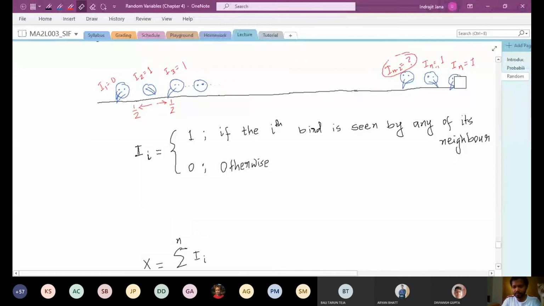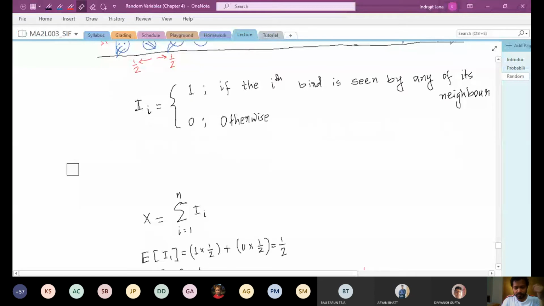In is equal to 1 because the nth bird is seen by its neighbor, which is n minus 1. n minus 1 is also 1 because this bird is seen by its neighbor, which is on the right-hand side. For n minus 2, I don't know, because what I can see from the picture is that this n minus 2 bird is not seen by the n minus 1th bird, one of its neighbors. But I don't know about the n minus 3rd bird. If the n minus 3rd bird is looking at this guy, then n minus 2 is going to be 1. And if the n minus 3rd bird is looking in the other direction, then this n minus 2 will be 0.